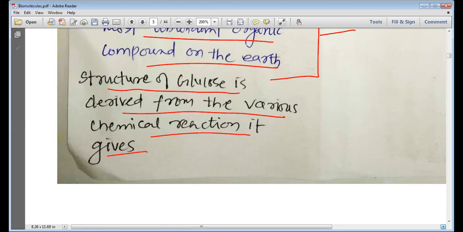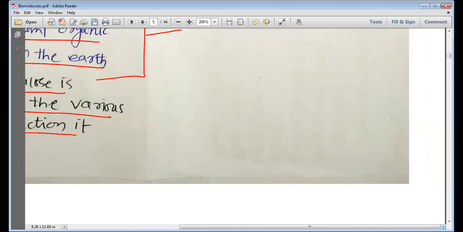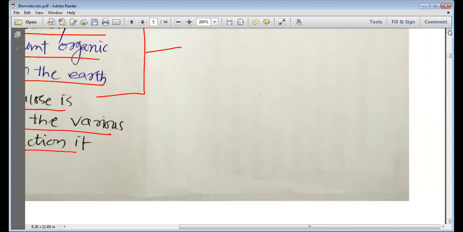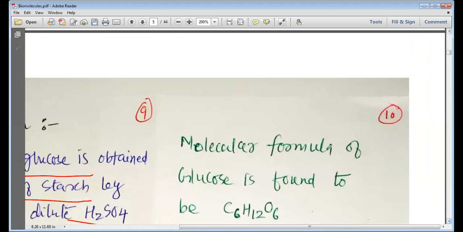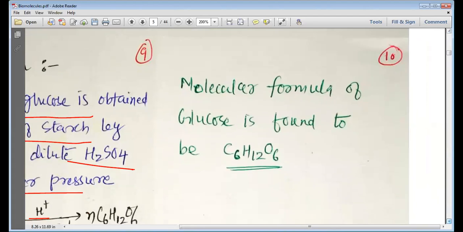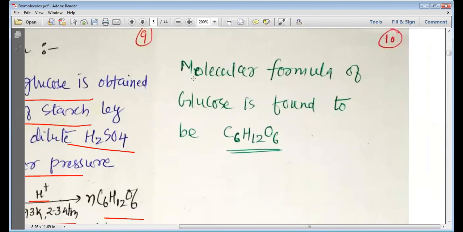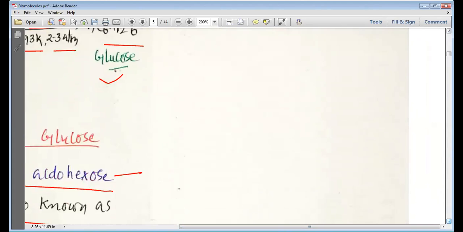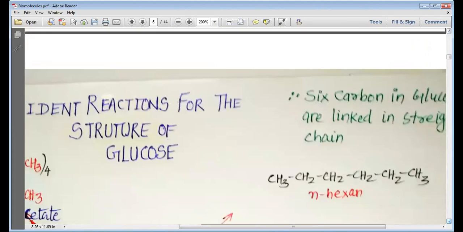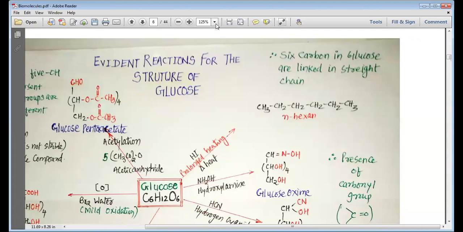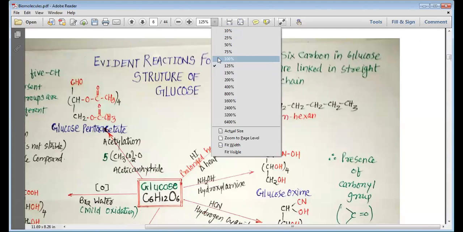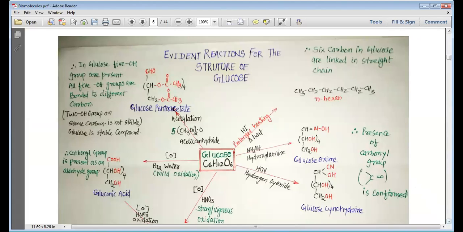So, on the basis of the various chemical reactions that glucose gives in various conditions, the structure of glucose is derived. Please remember that the molecular formula of glucose is found to be C6H12O6. And now, my dear students, we will study the various reactions given by glucose to understand the structure of